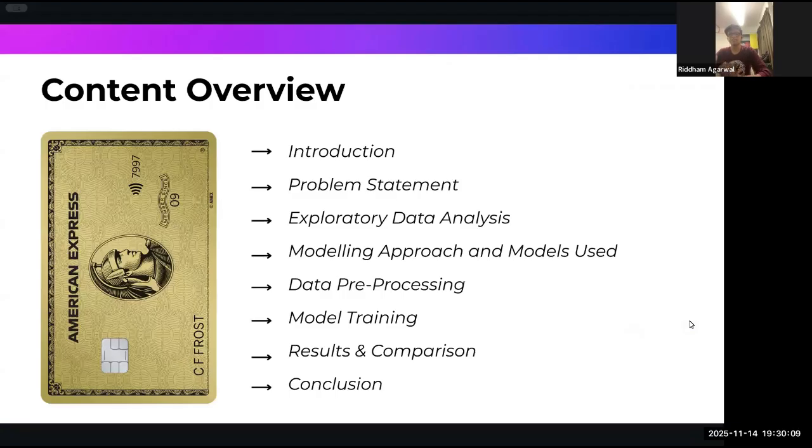This is the content overview and the flow of our presentation today, where we will take you through the introduction, the problem statement, how we proceeded with the exploratory data analysis, the modeling approach and the models used, the data preprocessing, model training, results and comparison, and finally the conclusion.